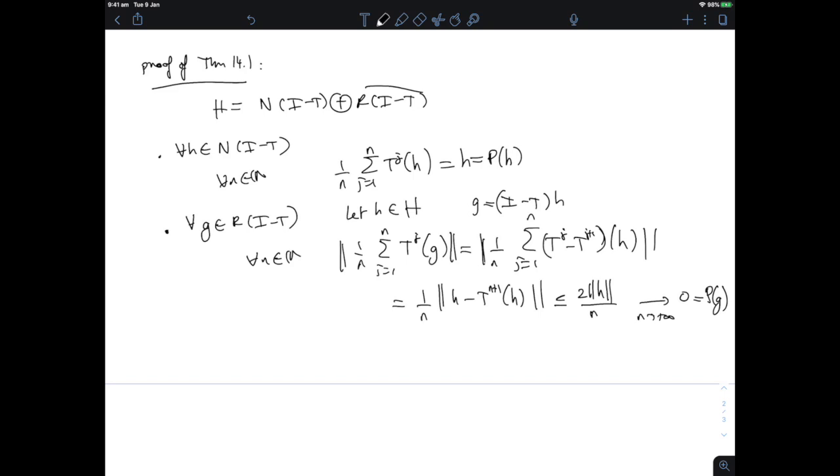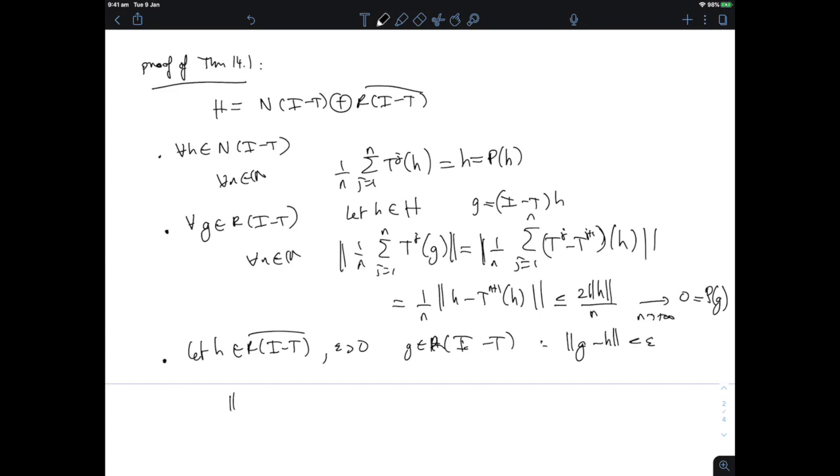We just need to get to the closure of the range now. So if I take an h in the closure of the range, I can give myself an epsilon, and I can give myself a g in the range of I minus T, such that the norm of g minus h is smaller than epsilon.